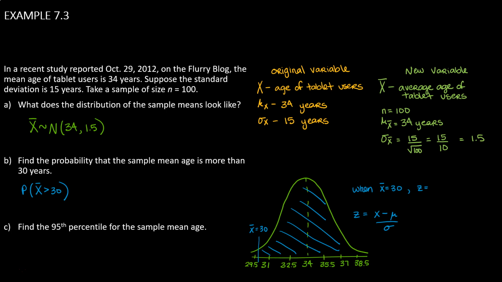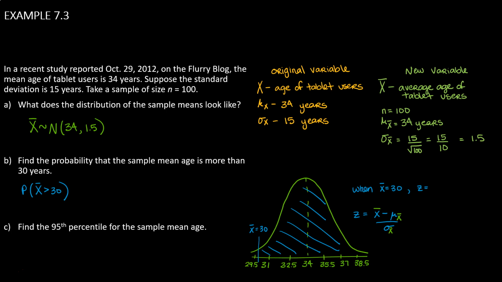Now that sample mean, X bar equals 30, is one singular value from my new variable X bar. But just to clearly annotate this formula that we're going to use, instead of saying z equals x minus mu over sigma, I'm going to write it as z equals x bar minus mu sub x bar divided by sigma sub x bar.